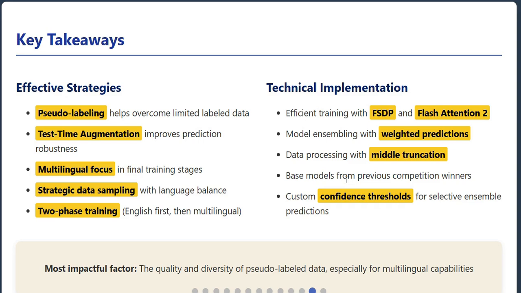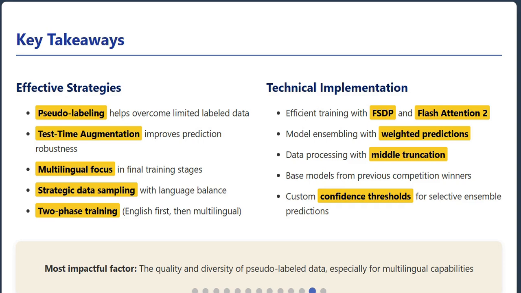On the technical side, they used efficient training with FSDP and flash attention too, model ensembling with weighted predictions, data processing with middle truncation, base models from previous competition winners, and custom confidence thresholds for selective ensemble predictions. Perhaps the most impactful factor was the quality and diversity of their pseudo-labeled data, especially for multilingual capabilities. This really highlights how data quality and representation can be more important than model complexity in many cases.